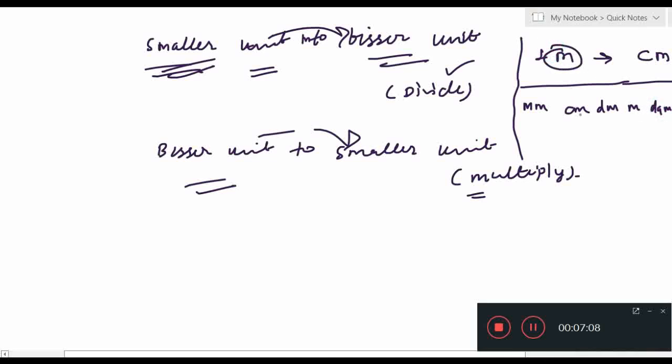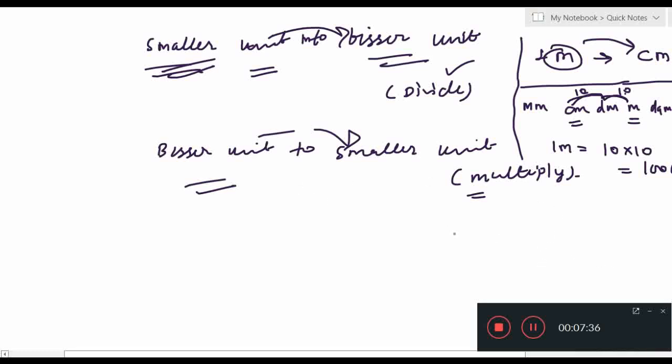We have to convert meter. Where is meter? Here. And we have to convert to centimeter. As you can see, 1, 2. Centimeter is smaller than meter. If I take one jump, I have to multiply by 10. But here I am taking 2 jumps, so I have to multiply 10 and 10. So 1 meter equals 10 into 10. My answer will be 100 centimeter. Understood?